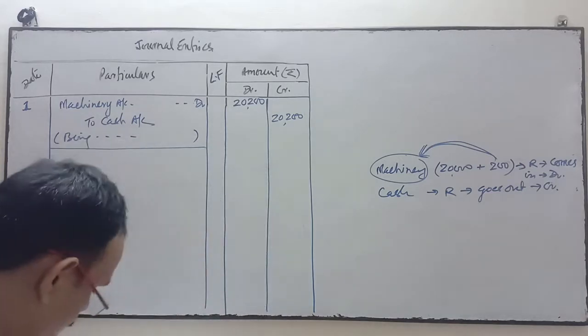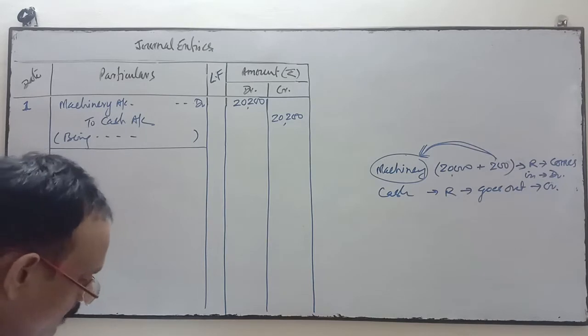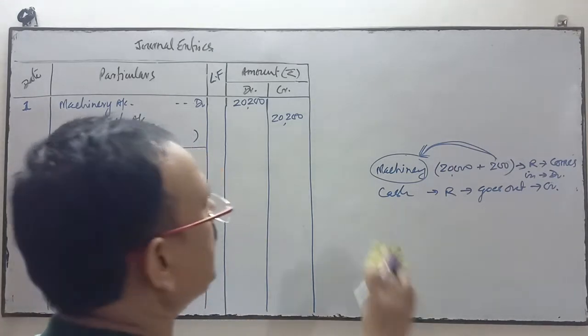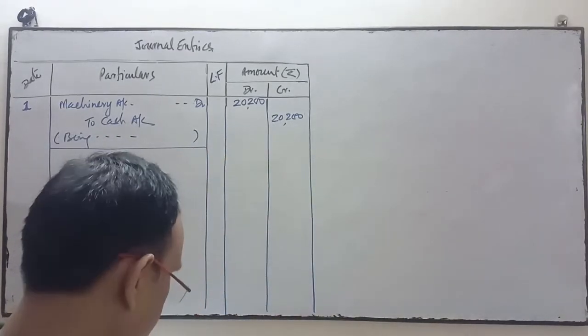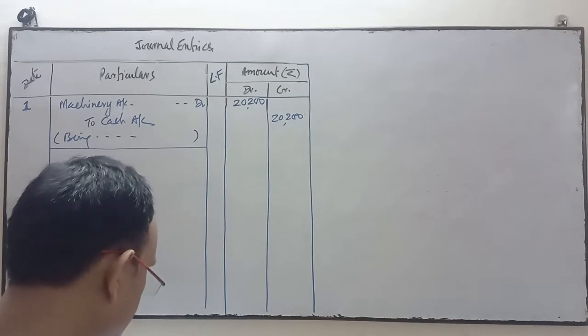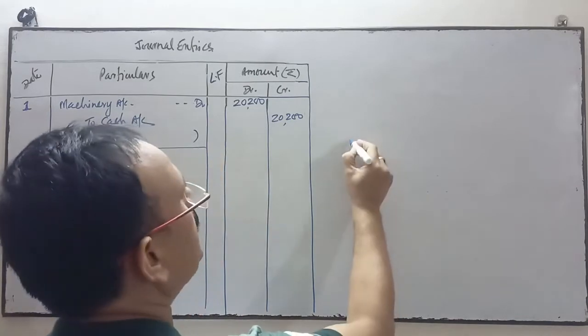Next is: received check of rupees 4,850 from X in full settlement of his account 5,000, and check was immediately deposited into bank.